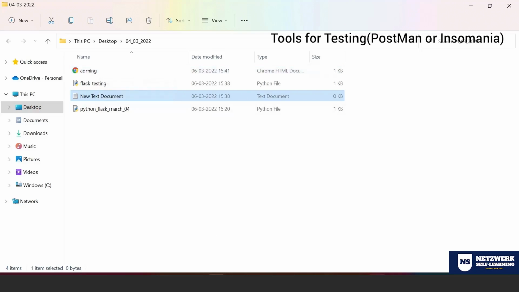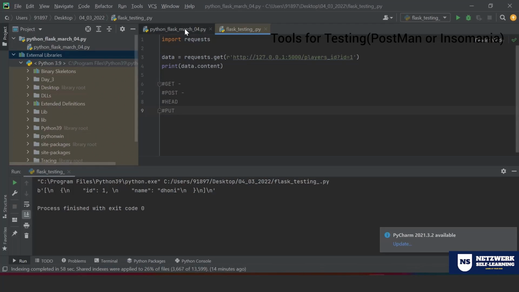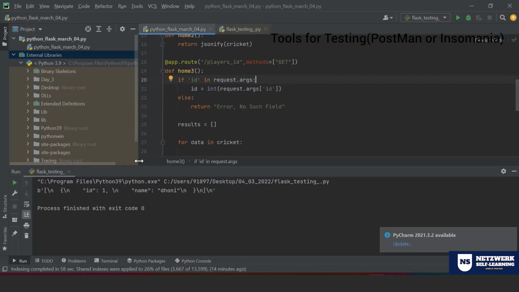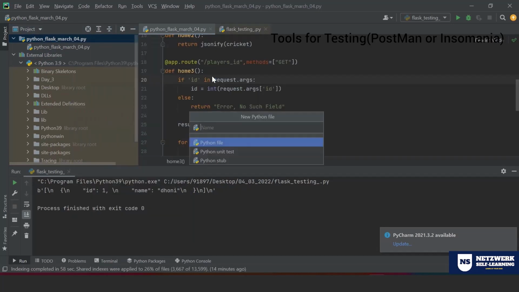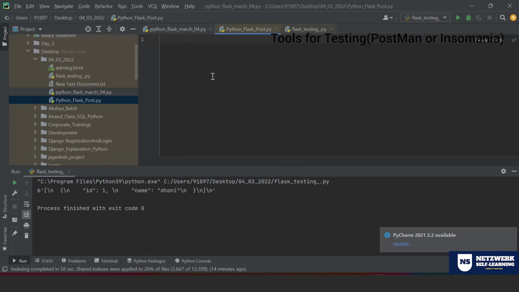Let me truncate the one which is already running. Okay, it's done running. Let me create another Python file, Python post.